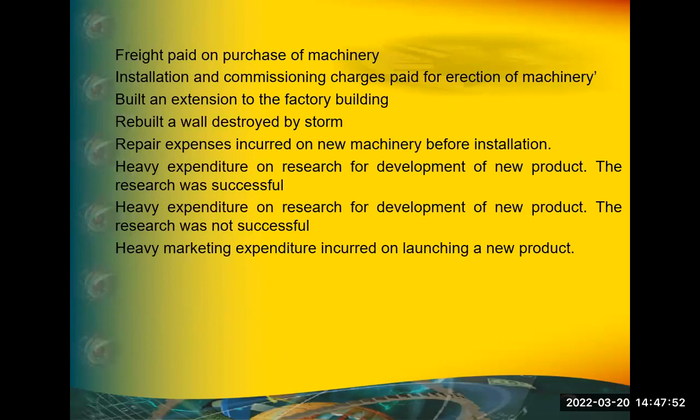Okay, freight paid on purchase of machinery is an example for revenue or capital or deferred revenue. Why? Deferred revenue. Why? Because the machinery will run for at least 5 years. So one time I am paying this one, but I will deduct it for 5 years. Machine is only for 5 years.